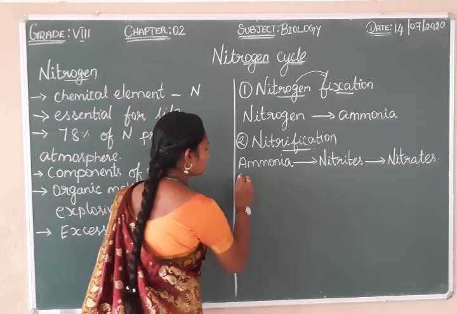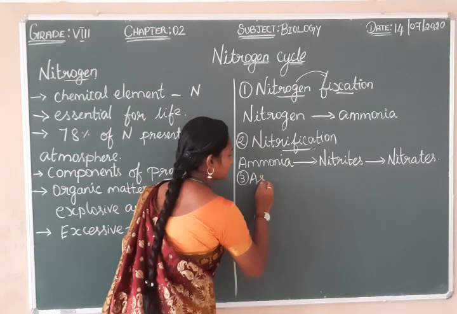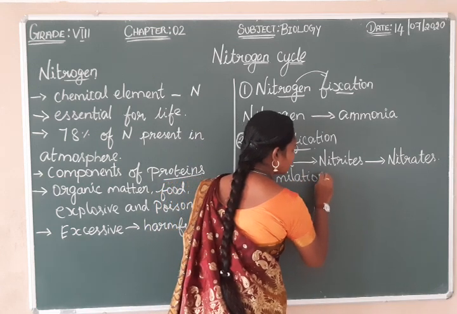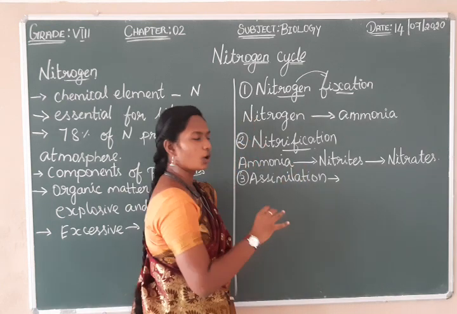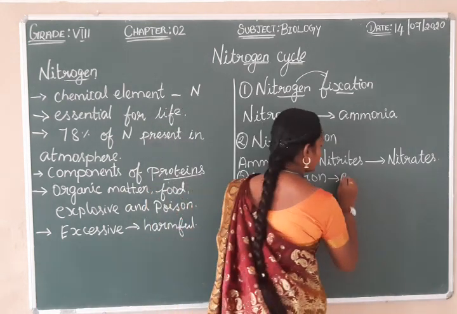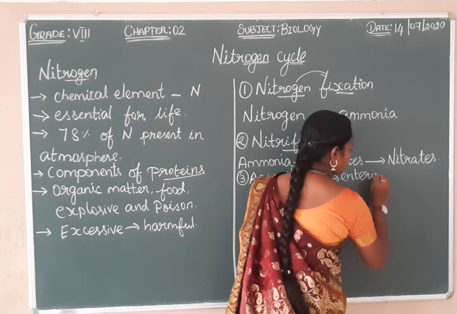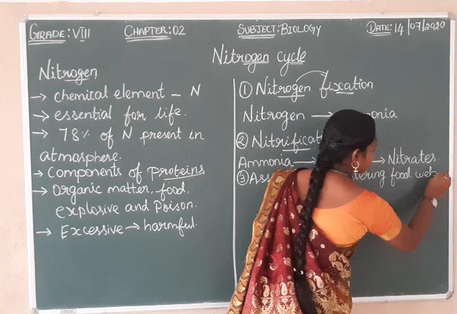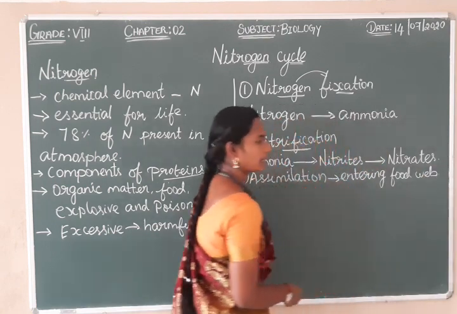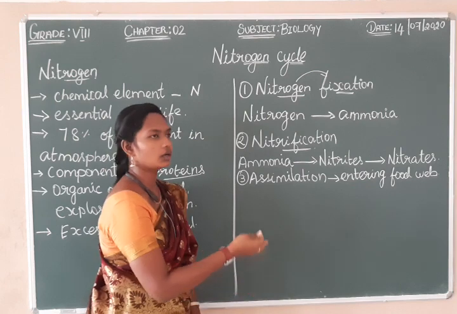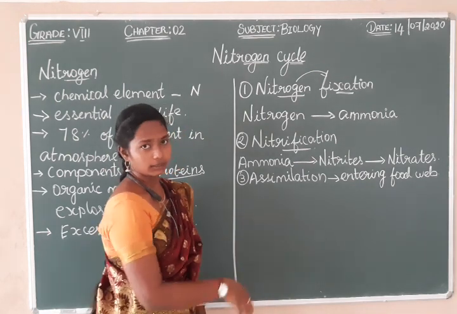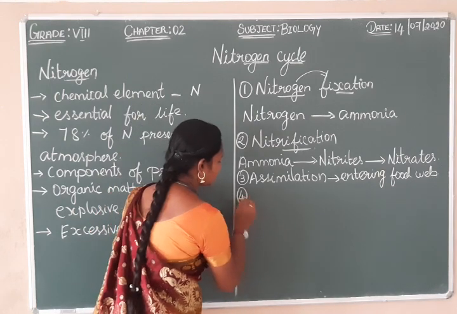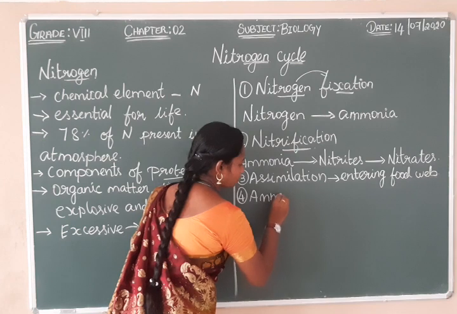Okay, the next step is the assimilation step. What is the next step? It is assimilation. In assimilation, the nitrogen compound is entering into the food web. The form of nitrogen is absorbed by the plants through the roots and it enters into animals and human beings via the plant. So this process is called assimilation. And the next step is ammonification.